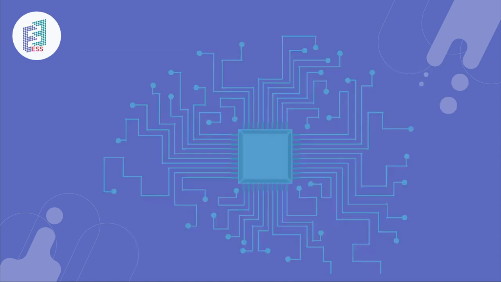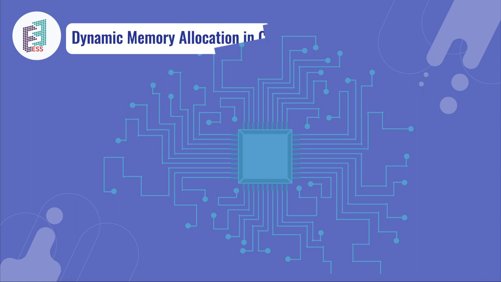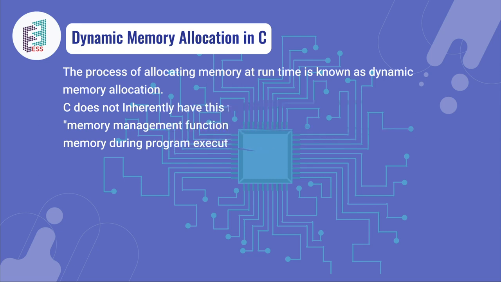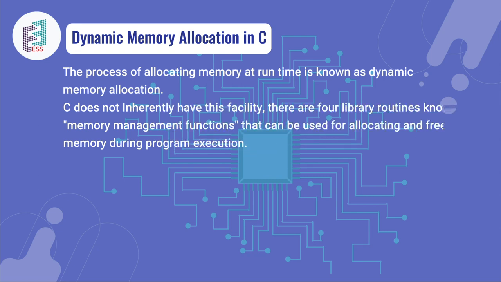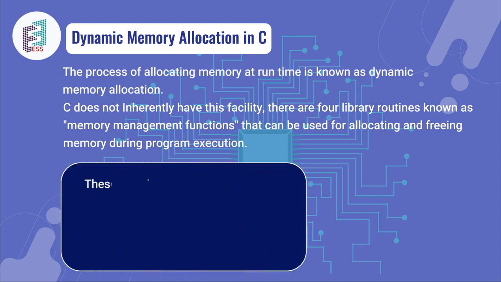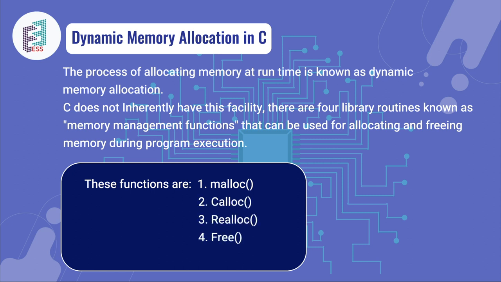In the next slide, we'll be learning about dynamic memory allocation in C. Here, the process of allocating memory at runtime is known as dynamic memory allocation. C does not inherently have this specific facility. There are 4 library routines known as memory management functions that can be used for allocating and freeing memory during program execution. These are the functions used for dynamic memory allocation in C: malloc, calloc, realloc, and free.